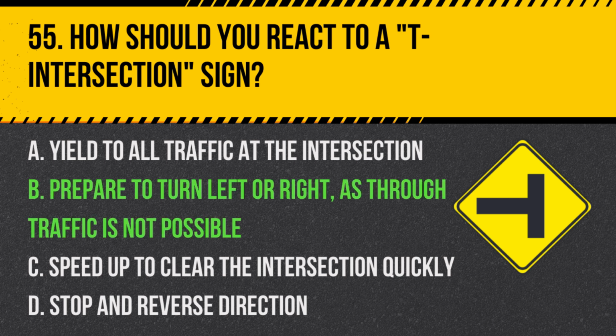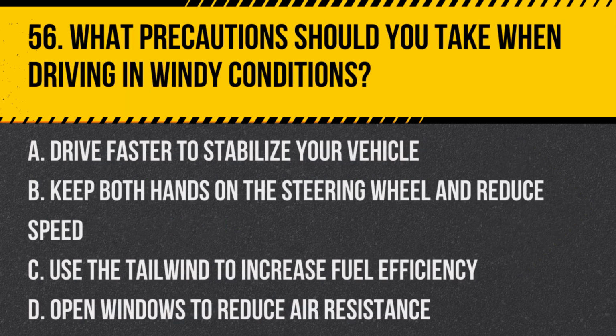Answer: B. Prepare to turn left or right, as through traffic is not possible. A T intersection sign indicates that you must decide to turn either left or right, since going straight is not an option. Question 56. What precautions should you take when driving in windy conditions?